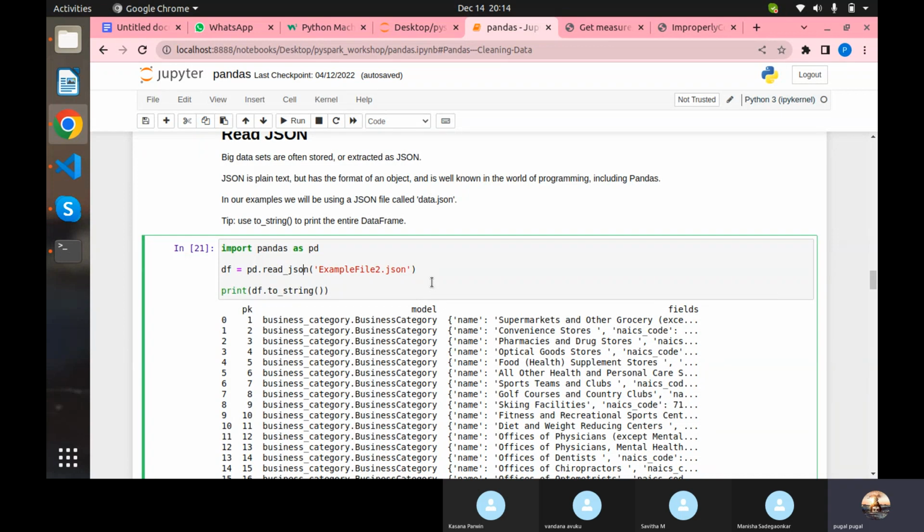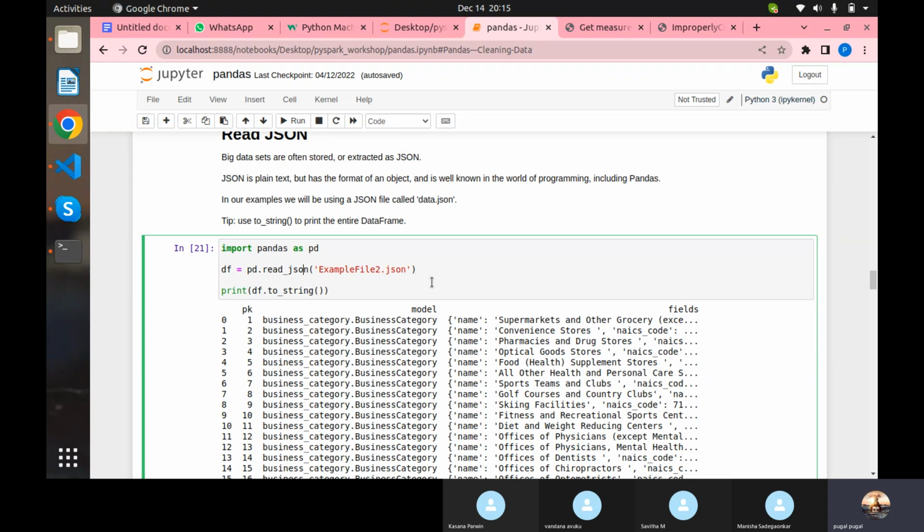And yesterday I told you the difference between simply calling the variable and using toString. If you simply call the variable, it will give you the limited version, in the sense of 60 rows, the first 30 rows and the last 30 rows.